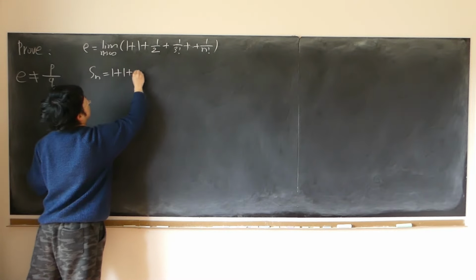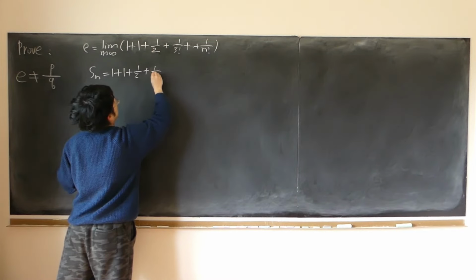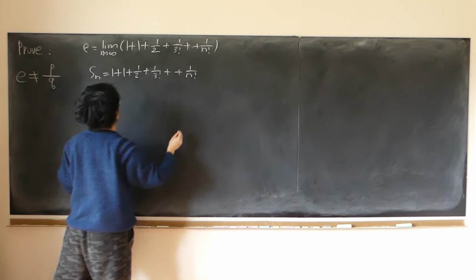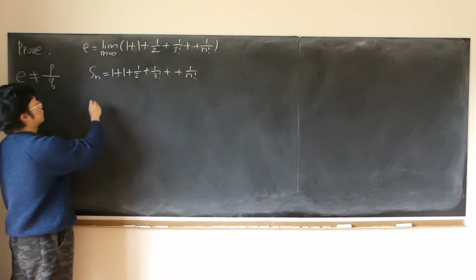S_n equals 1 plus 1 plus 1/2 plus 1 over 3 factorial plus all the way up to 1 over n factorial, where n is a finite positive integer.